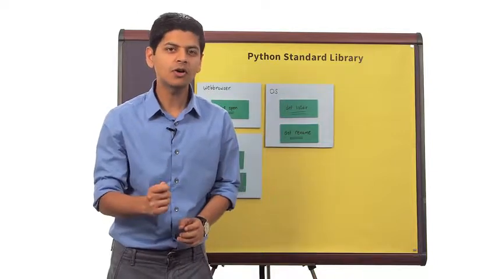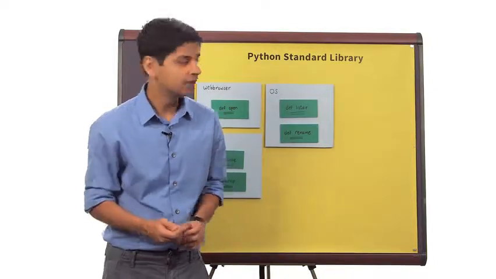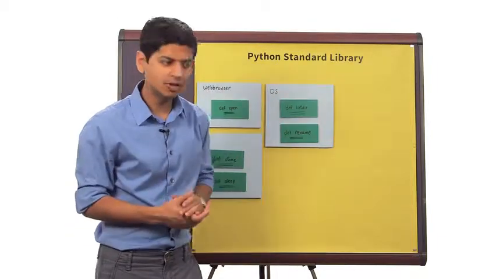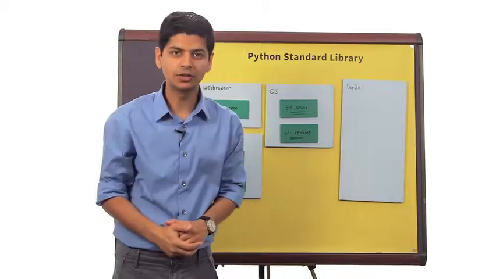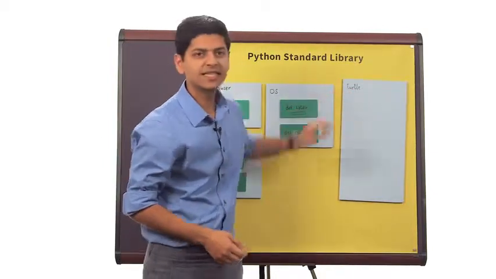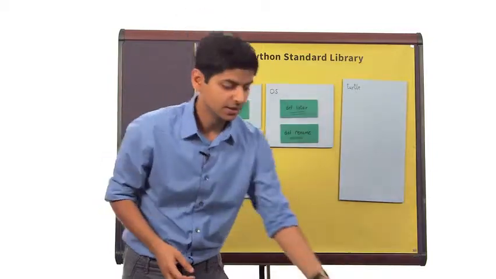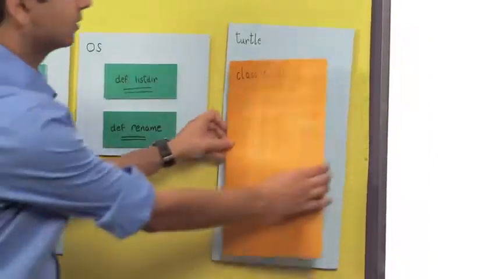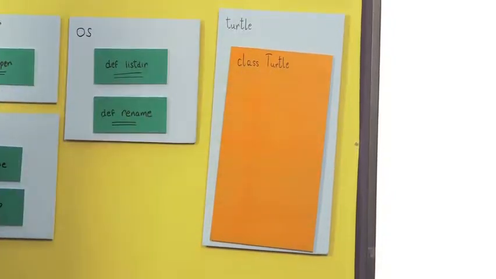Okay, so I now want to talk about how Python knows about this thing called the turtle. Well, inside the Python standard library, there is this file called turtle. Turtle with a lowercase t. And inside that file is something new. And that something new is called a class. A class Turtle with an uppercase T.